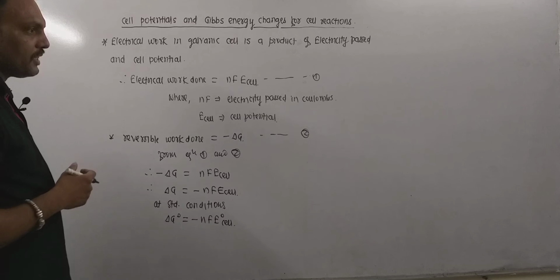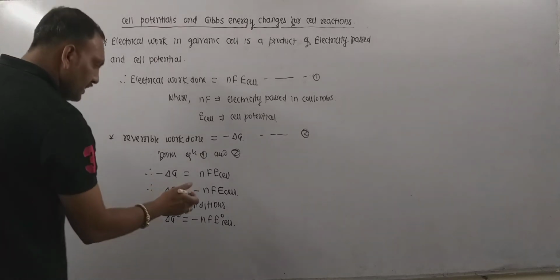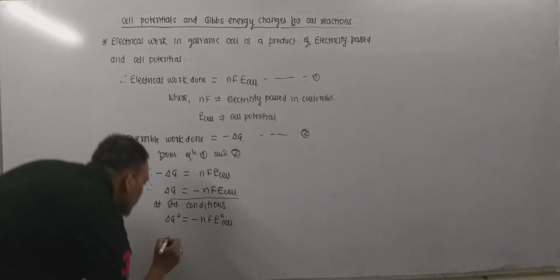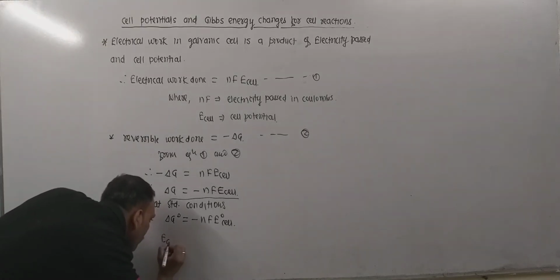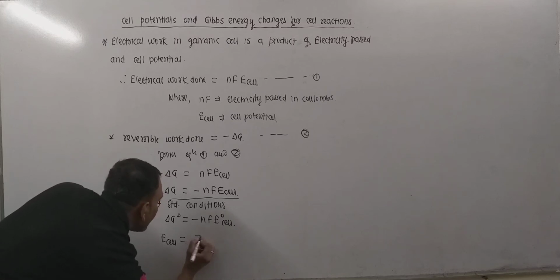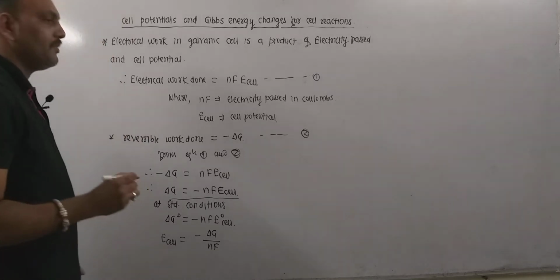Now a very important thing is, consider this equation. So E of cell, that is potential, is equal to minus delta G upon nF.